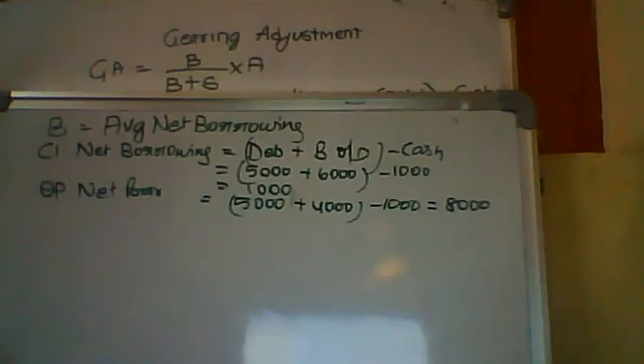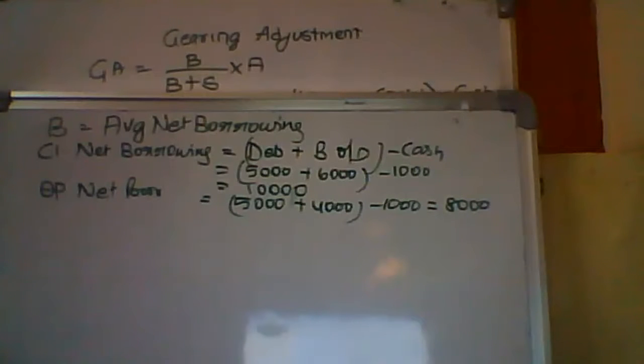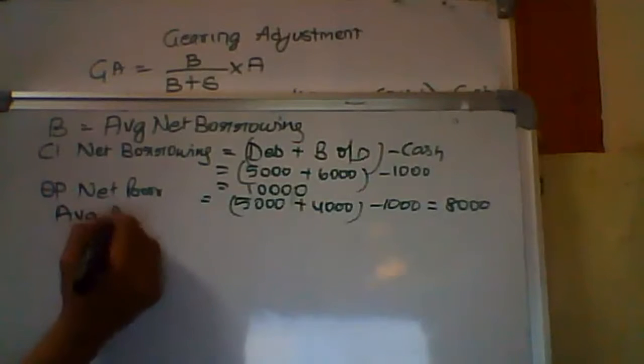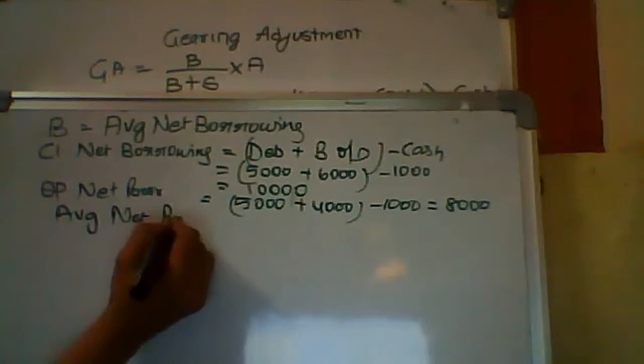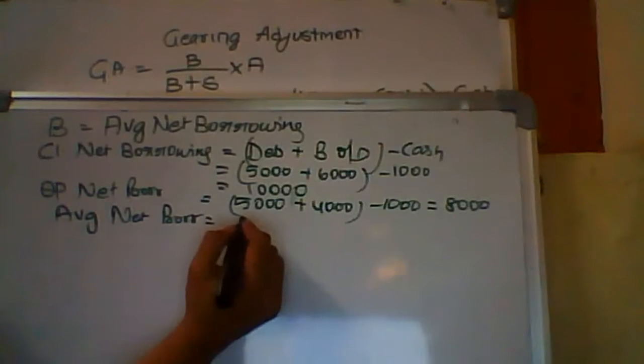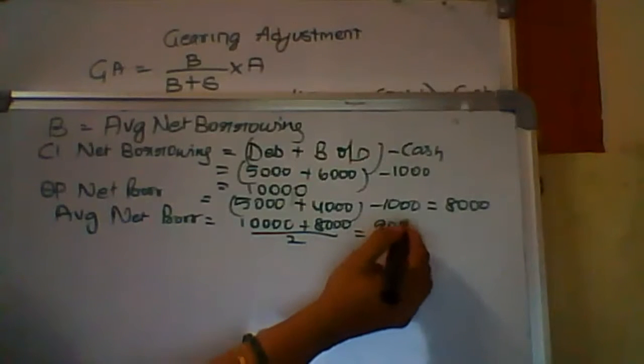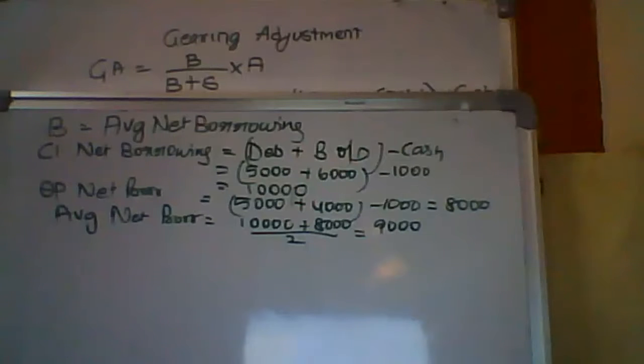Okay, so closing net borrowings are 10,000, opening net borrowings are 8,000, average net borrowings are therefore 9,000.